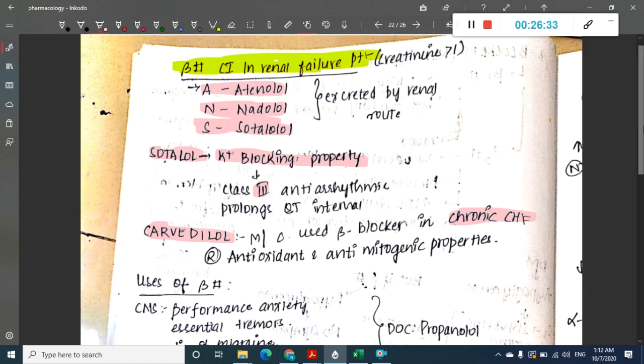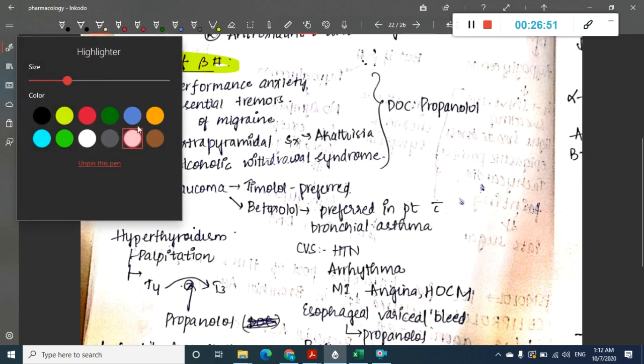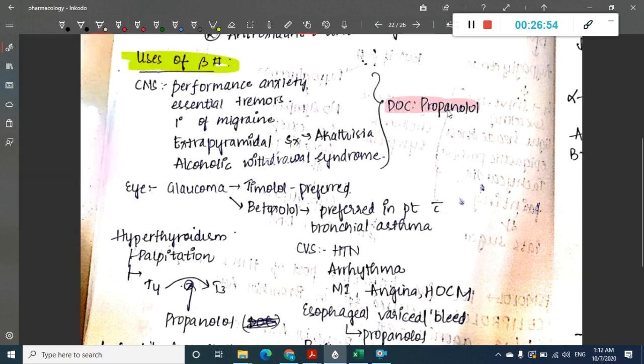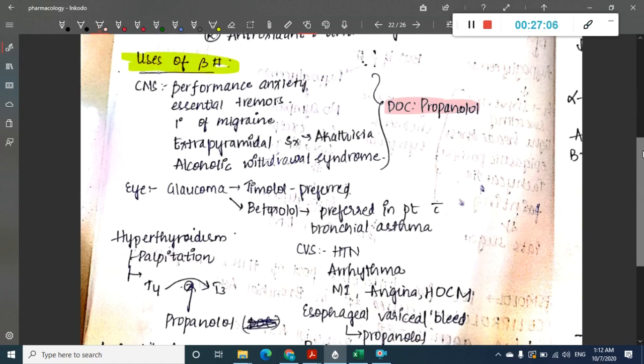Now, what are the uses of these beta blockers? There are multiple uses. In the CNS, they are used in performance anxiety, essential tremors, primary migraine, extrapyramidal symptoms like akathisia, and alcohol withdrawal syndrome. All these are treated by propranolol. Indeed, propranolol is the drug of choice for performance anxiety, essential tremors, prophylaxis of migraine, akathisia, and alcohol withdrawal syndrome.